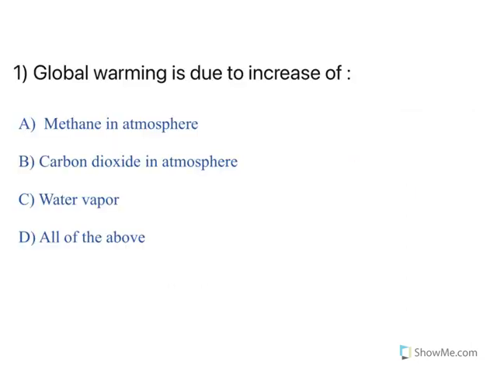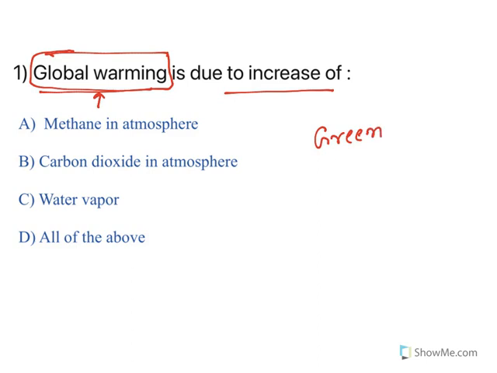Let's get into the questions. First one, global warming is due to increase of. Now let us understand what this term stands for. With certain gases, the earth temperature is rising, and that is what is known as global warming. The gases which are responsible for global warming are known as greenhouse gases. Now you need to find out what those are. Global warming is due to increase of what gases?